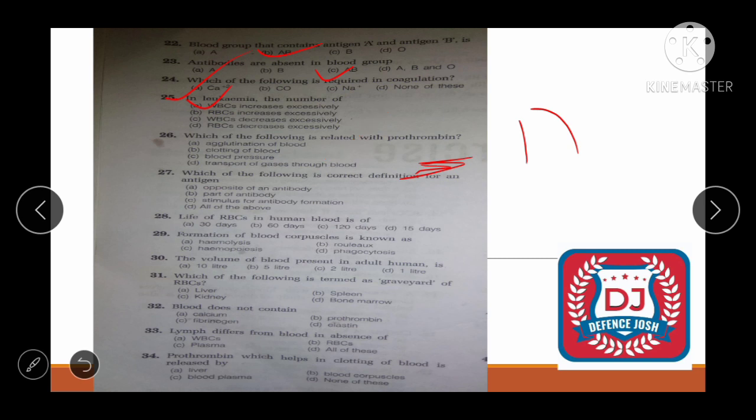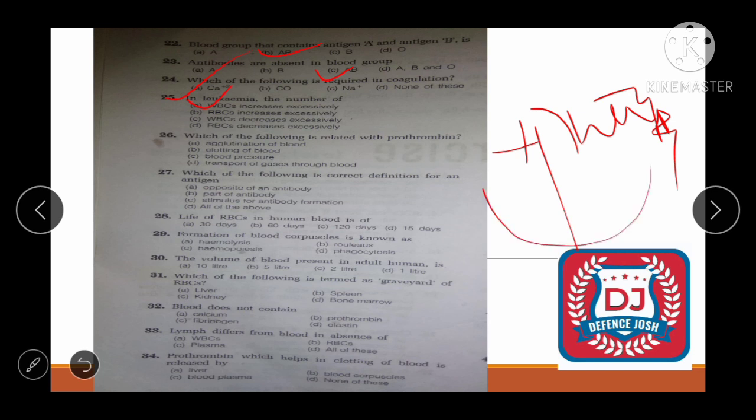All right, next one is, which of the following is correct definition for an antigen? See friend, options are opposite of an antibody, we can say, but we have to find the most appropriate option. All right, part of antibody? No, it's not a part of antibody. Next one is stimulus for antibody form. देखो क्या होता है ना, कोई भी एंटीजन हमारे बॉडी में होता है तो उसके अगेंस्ट क्या बनती है? एंटीबॉडी बनती है. So we can say stimulus for antibody formation. ऑलराइट, so C option is correct.